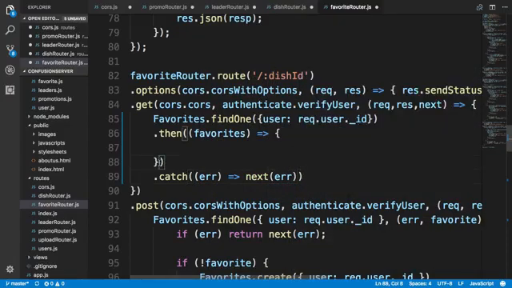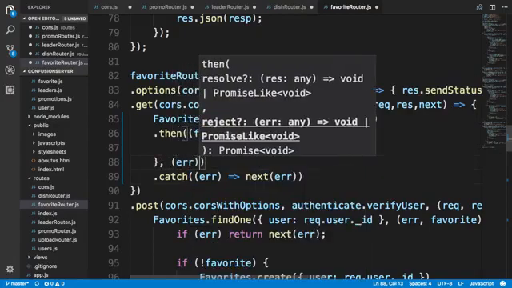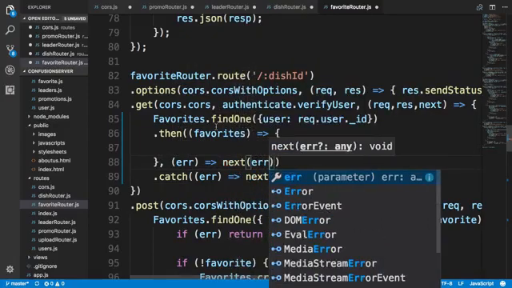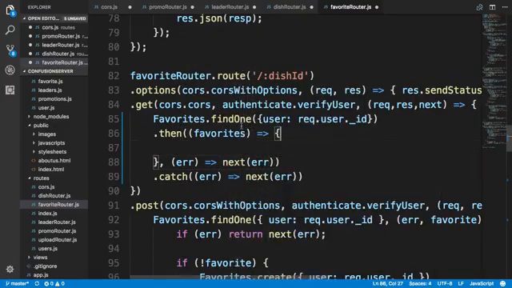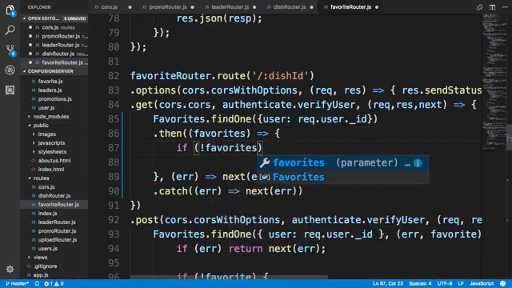And then similarly here we will add in next error here.